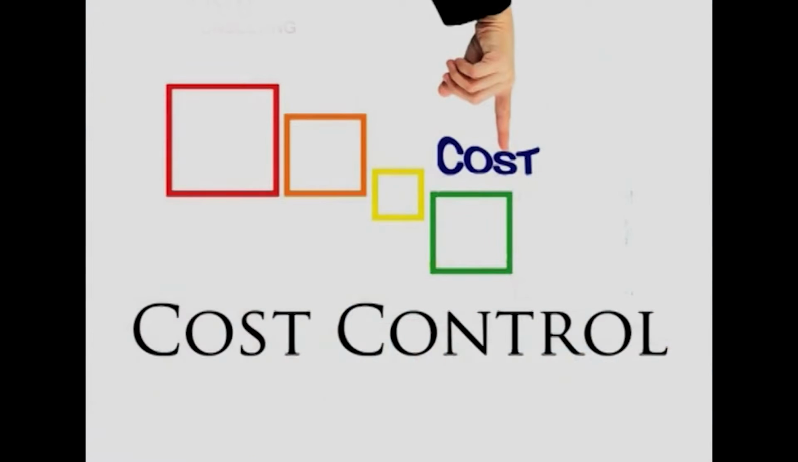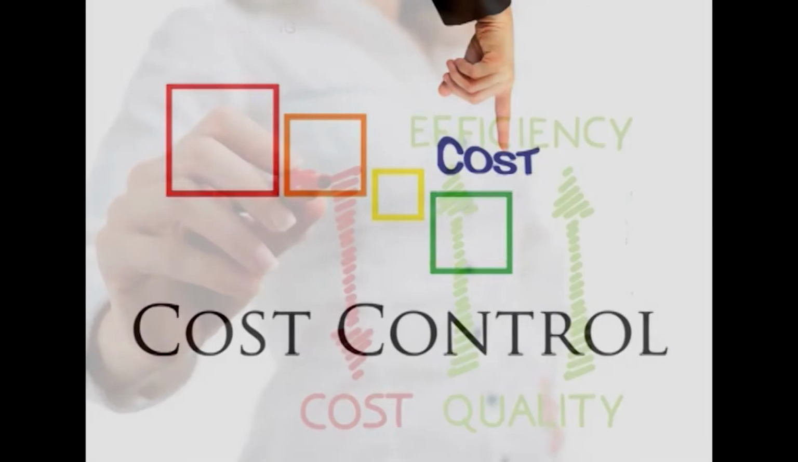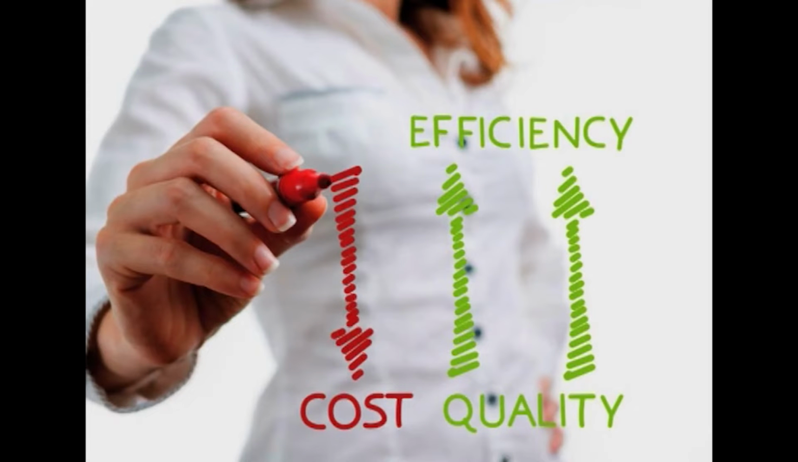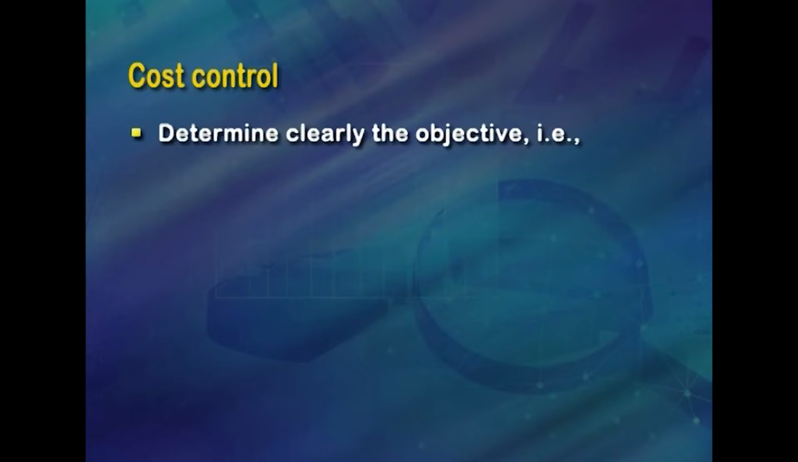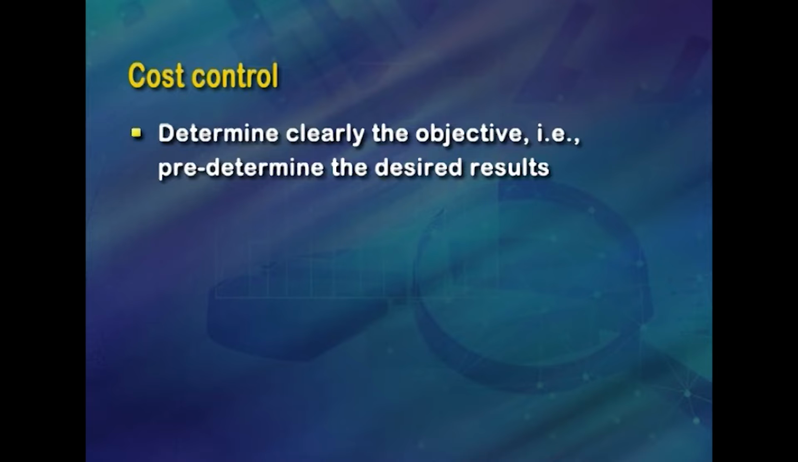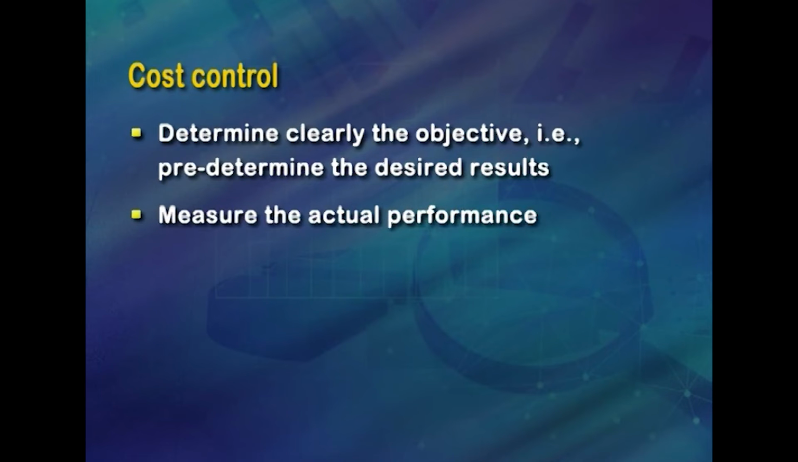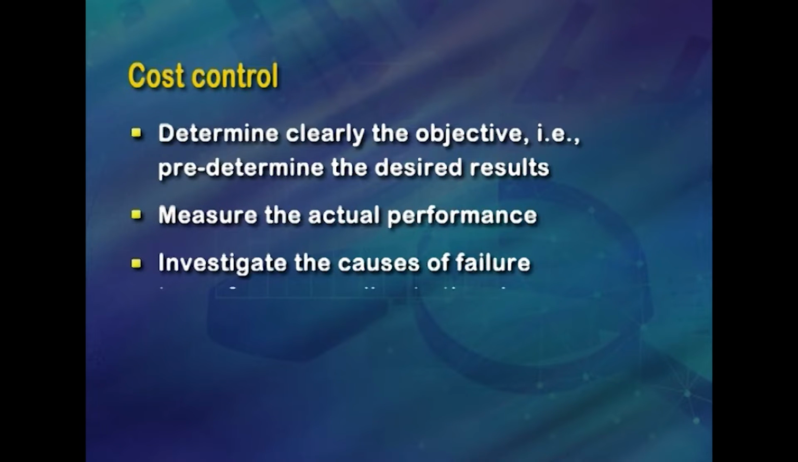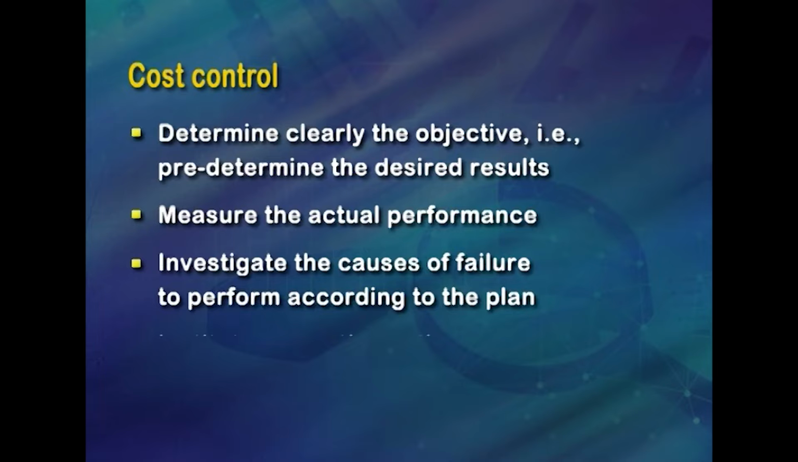And all this is to be exercised through modern methods of costing in respect of expenses incurred in operating an undertaking. To exercise cost control, broadly speaking, the following steps can be observed. First, to determine clearly the objective, that is, predetermine the desired results. The second is to measure the actual performance and investigate the causes of failure to perform according to the plan. And finally, institute corrective action.